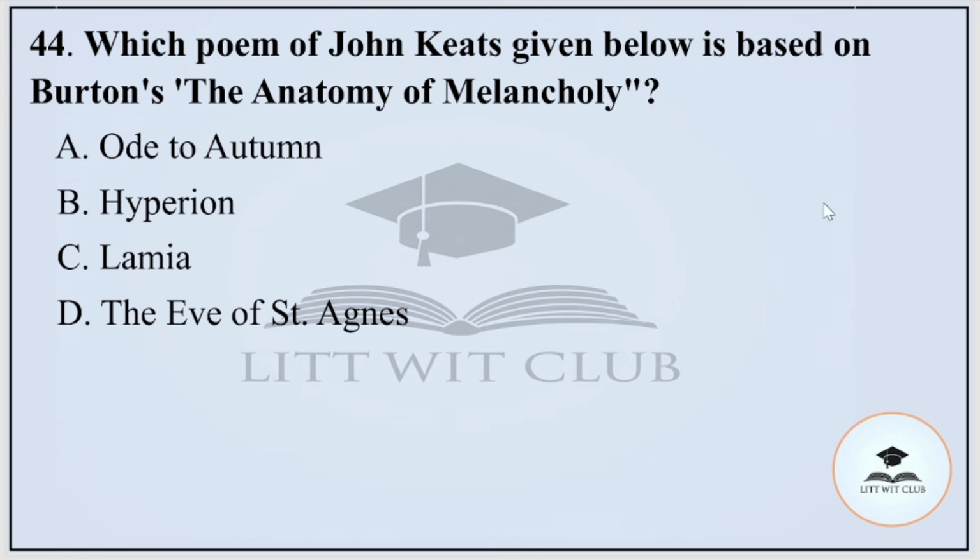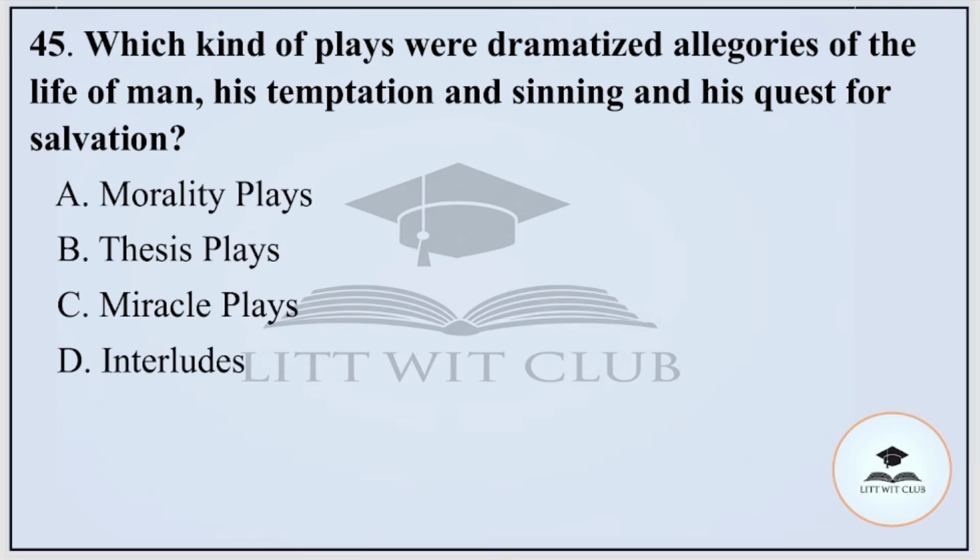Question number 44. Which poem of John Keats given below is based on Burton's Anatomy of Melancholy? Option A, Ode to Autumn; B, Hyperion; C, Lamia; or D, Eve of St. Agnes. And the correct option is option number C, that is Lamia. Question number 45. What kind of plays were dramatized allegories of the life of man, his temptation and sinning and his quest for salvation? Options are morality plays, thesis plays, miracle plays, or interludes. And the correct option is morality plays.